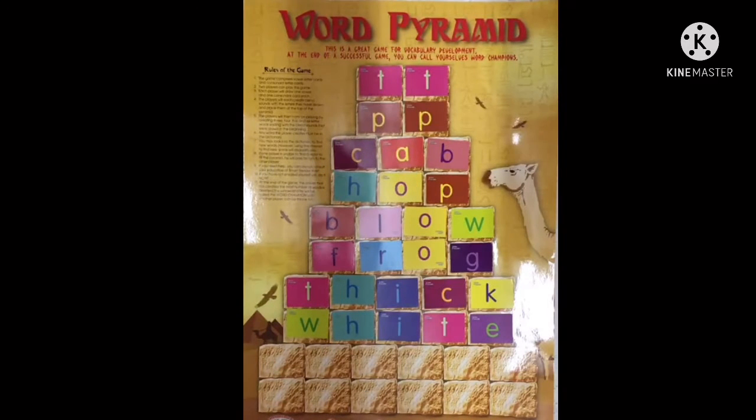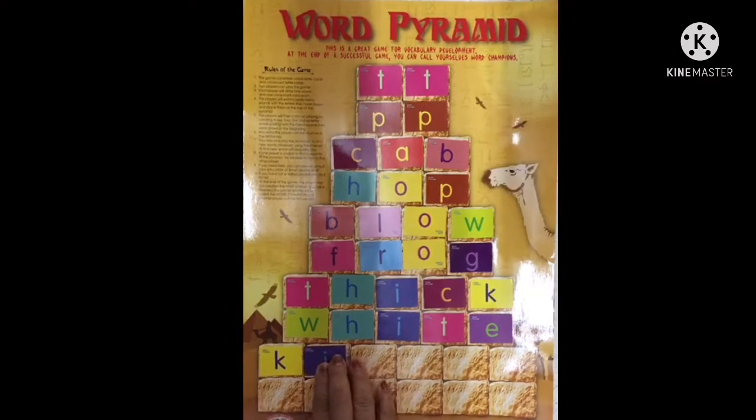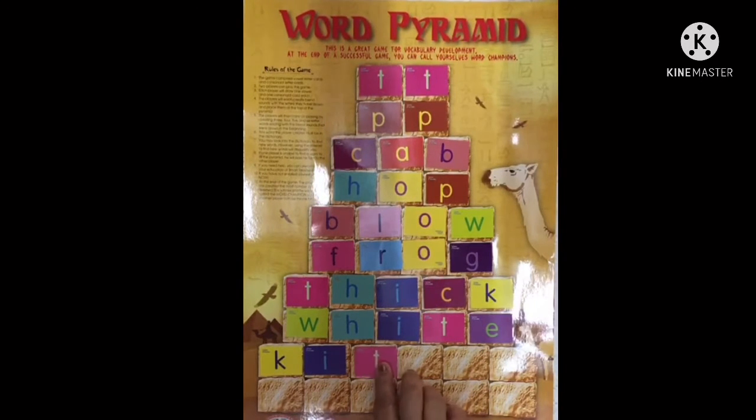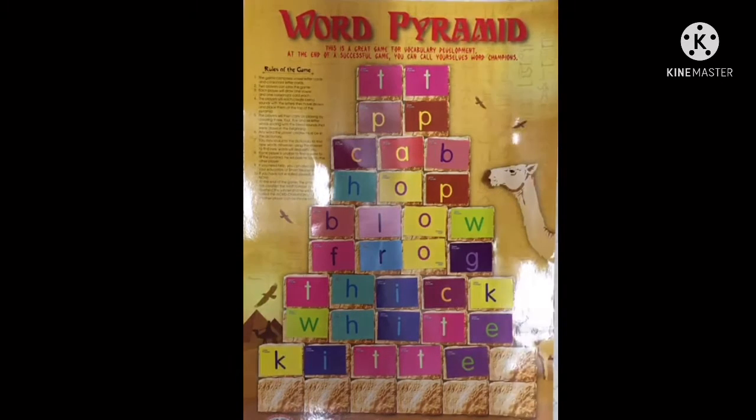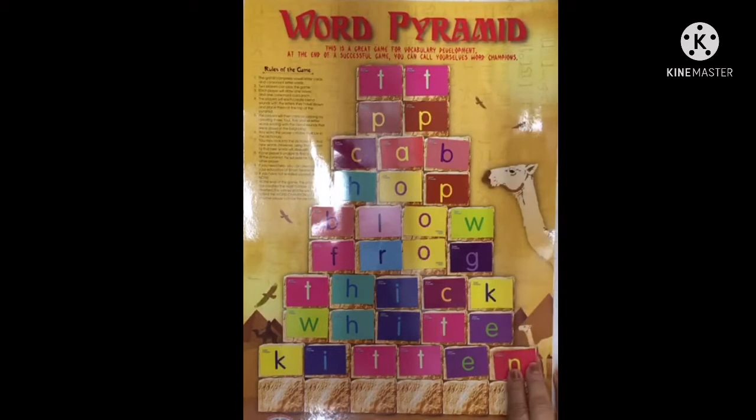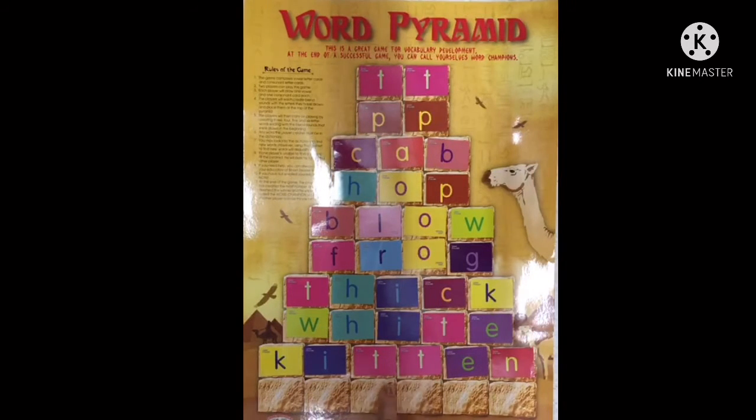It's an animal. It's a baby of a cat. Oh, kitten. So what letter should I put here? K. After K? I. Kitten. So what letter should I put next? T. So this is a double letter word, so it has to go together. After T, E. And the last letter? N. Very good. The double letter blend is double T and the word is kitten.